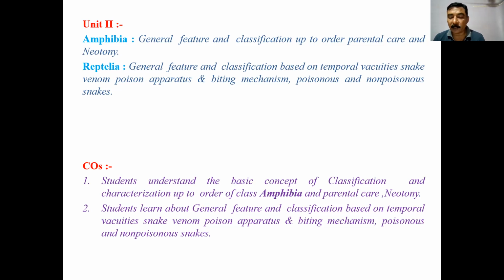And then identification of a poisonous and non-poisonous snake. How can we identify the poisonous and non-poisonous snake? On the basis of their tail. If the tail is laterally compressed, widened posteriorly, the snake is poisonous. If the tail is cylindrical, tapering posteriorly, the snake may be poisonous or non-poisonous.